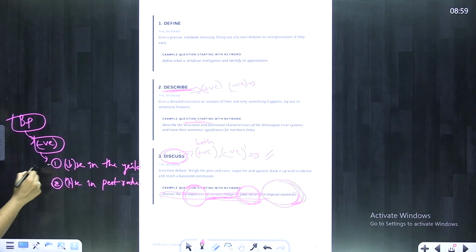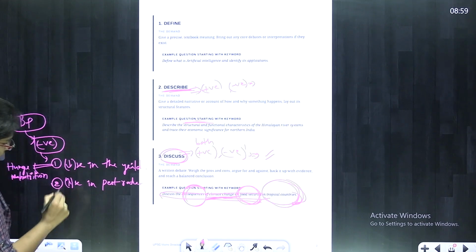Whenever the yield decreases, automatically highlight or underline it with the social consequences like an increase in hunger and malnutrition. Highlight this particular point here. This is the first negative consequence for food security.